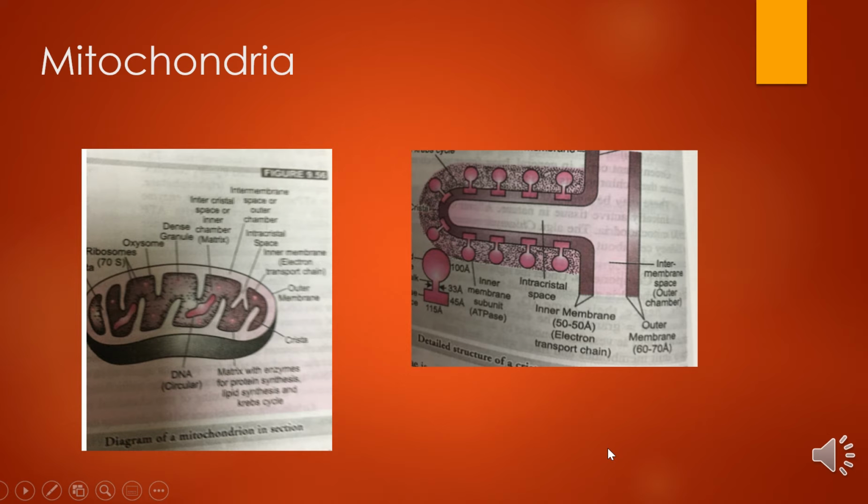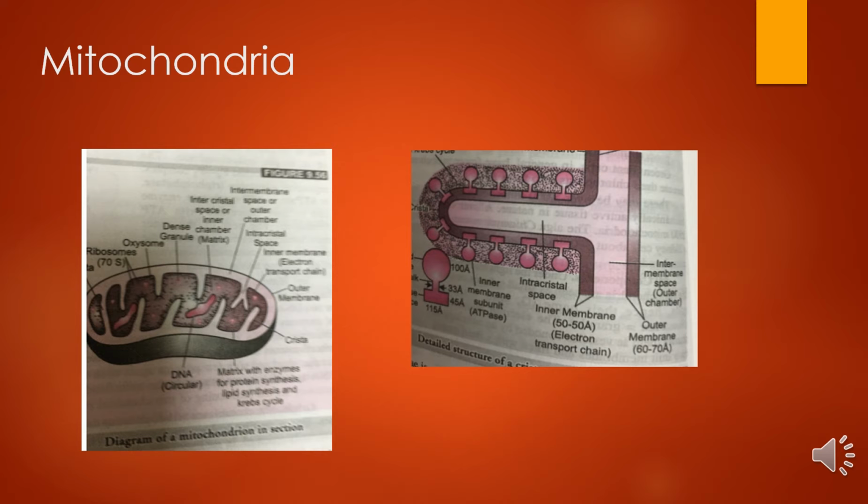So, in this slide, we'll study about mitochondria. Mitochondria are visible under a light microscope, and the detailed structure has been revealed by the electron microscope. Mitochondria were first seen in 1880 by Kolliker, who isolated them from insect muscle cells. And the mitochondria are found in all aerobic eukaryotic cells.